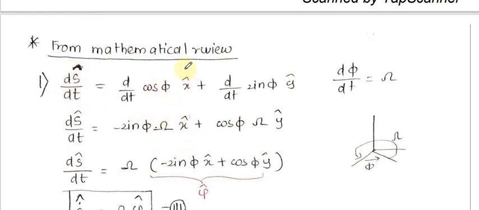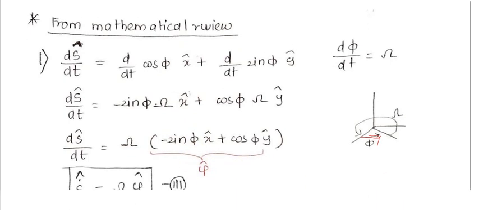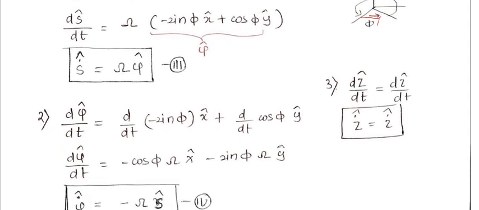Since phi is always variable, we will use the chain rule, so minus sin phi and d phi by dt, which is omega. As phi changes, omega will increase or decrease; omega depends on phi. Taking it as common, this is psi cap. You can see the vector analysis by rewinding the video. So s dot cap can be written as omega psi cap.